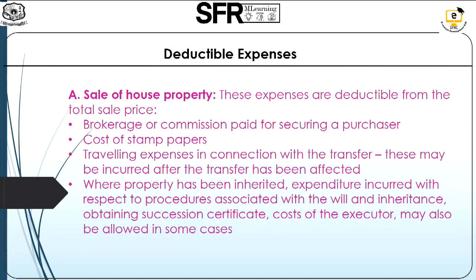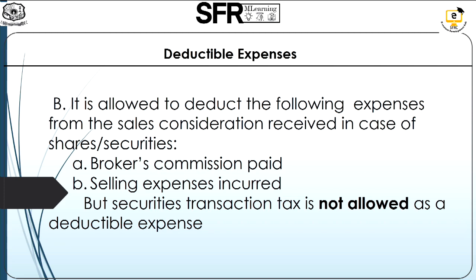The deductible expenses from the total sales price in the case of house property are any brokerage or commission paid, the cost of stamp papers, the travelling expenses incurred by the transferor at the time of transfer, and the expenses incurred for getting the succession certificates. The cost paid to the executor may also be allowed as a deduction. In the case of securities, we can also deduct the broker's commission, the selling expenses and so on. The only thing we have to note is that the security transaction tax paid is not allowed as a deductible expense in calculating the sales consideration.